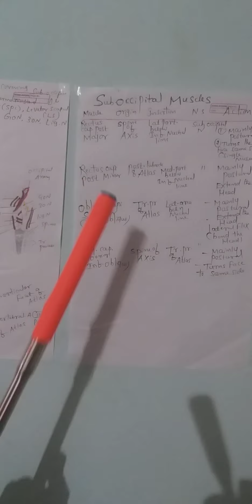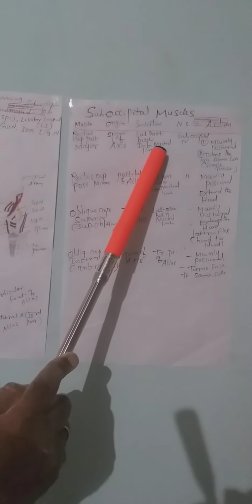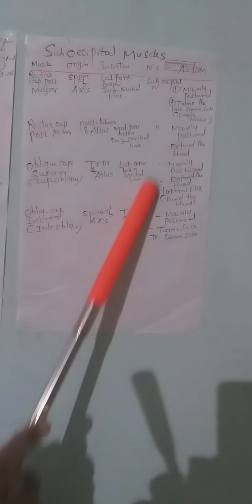Now we'll go to the muscles. Two rectus and two oblique muscles. Rectus capitis major arises from the spine of the axis, with insertion on the inferior nuchal line. The nerve supply is the suboccipital nerve. Its action is mainly postural, but it turns the head to the same side.